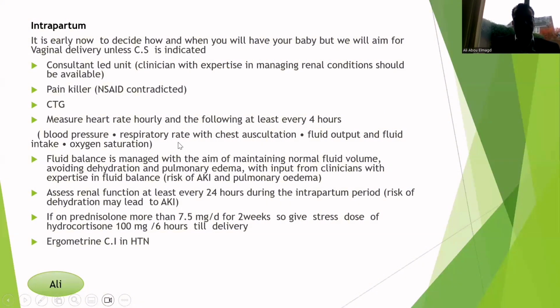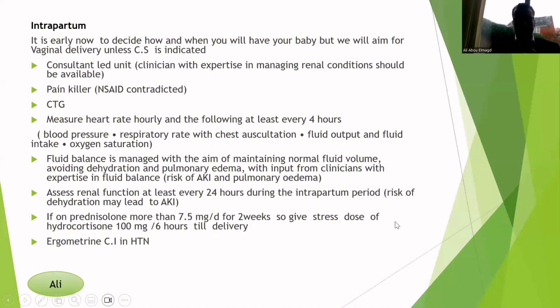She will need regular monitoring of her vitals, blood pressure, and respiratory rate, and strict fluid balance. The fluid balance is very important in this case because this patient may easily go into AKI or pulmonary edema, right?